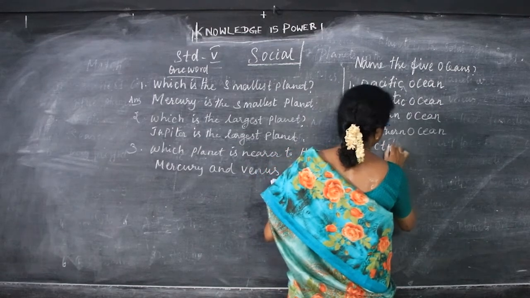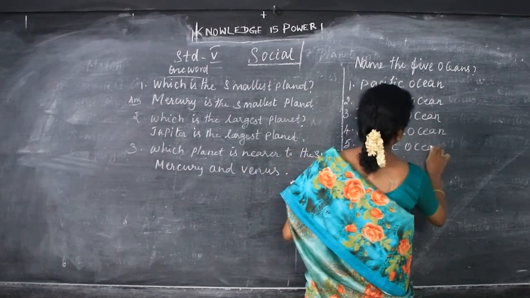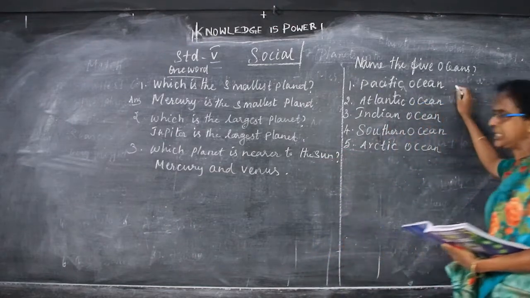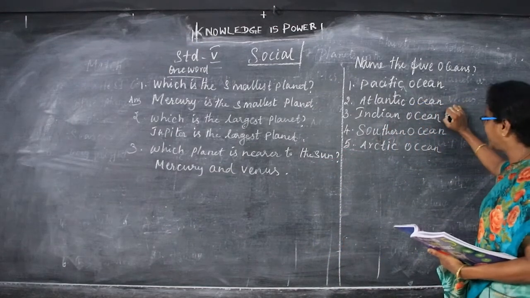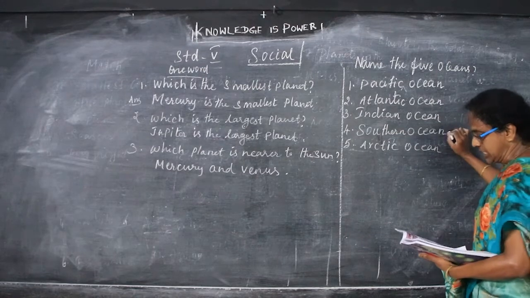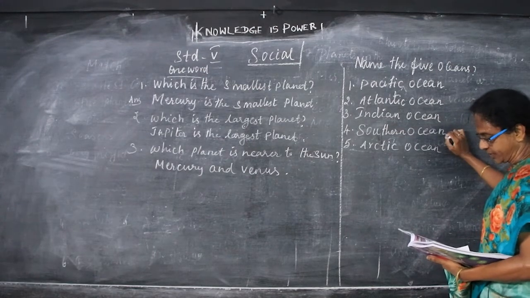Okay children, these are the 5 oceans: Pacific Ocean, Atlantic Ocean, Indian Ocean, Southern Ocean and Arctic Ocean.